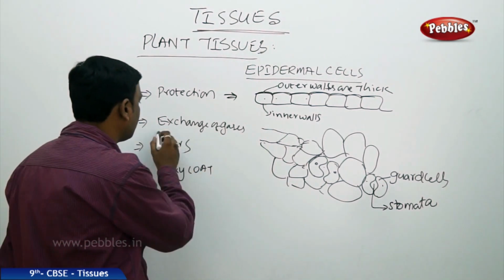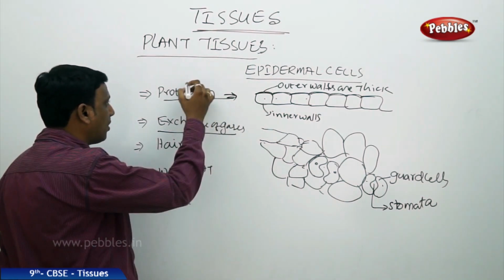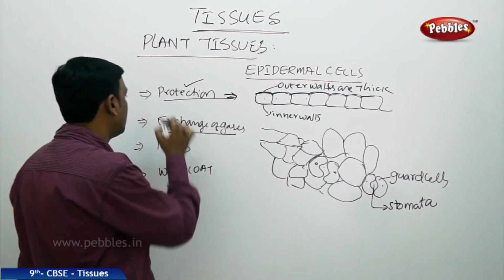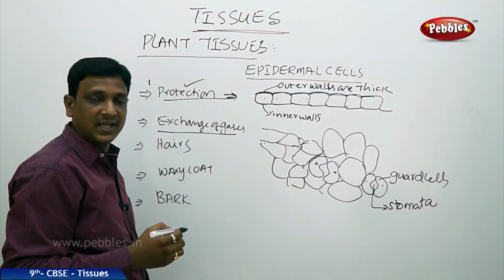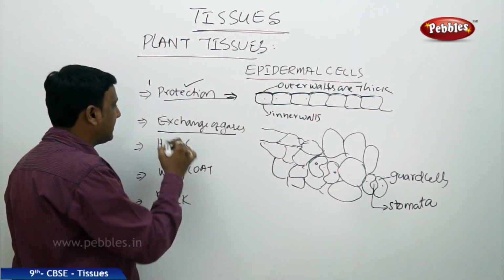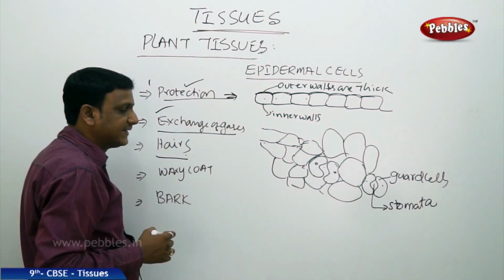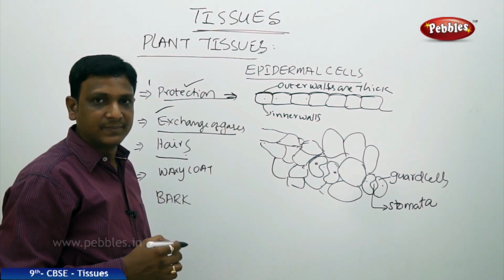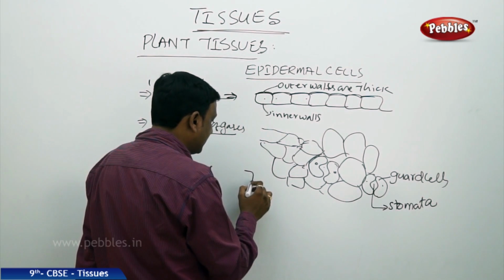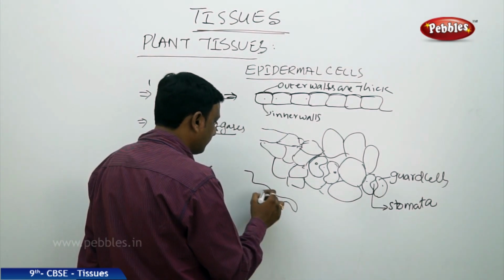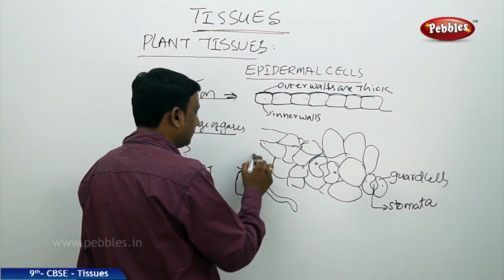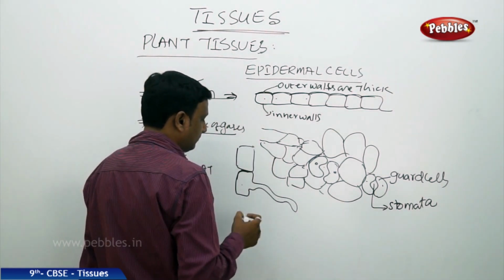What is the other specialization of these epidermal cells? One is protection: thickening, having a waxy coat and giving protection. Second is exchange of gases, having certain cells around stomata and allowing the gases to go out and in. And third is hairs. In the epidermal cells found in the roots, the cell will have a hair-like extension, the root hair.